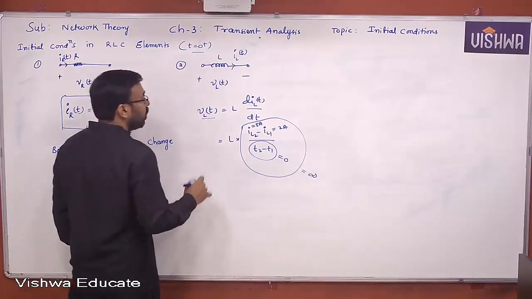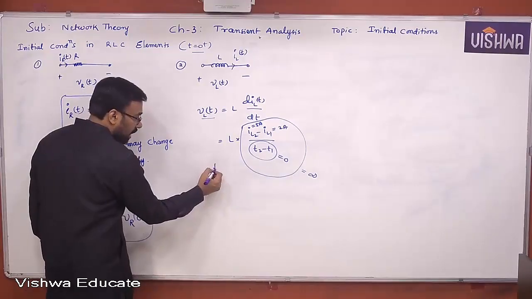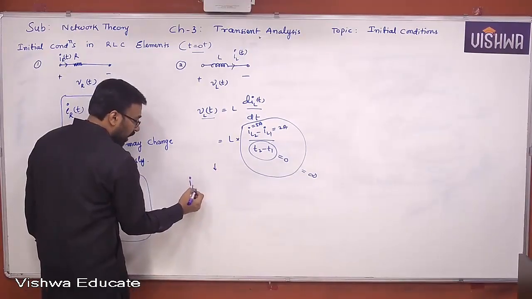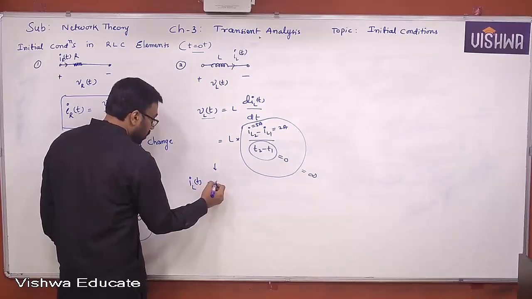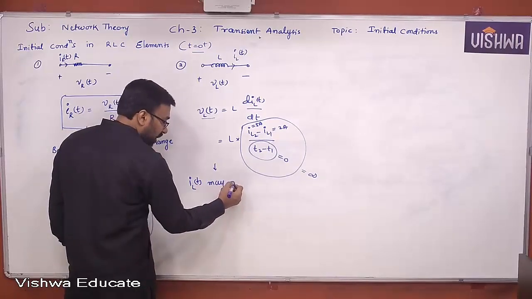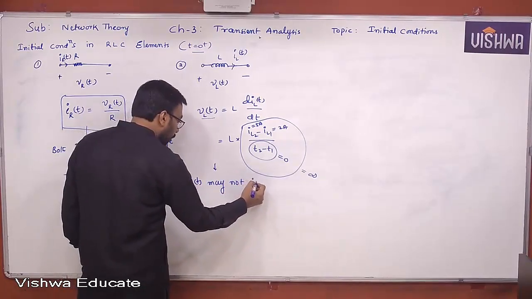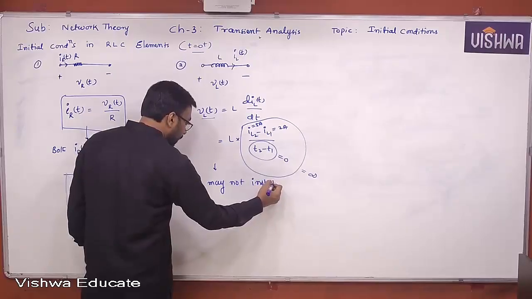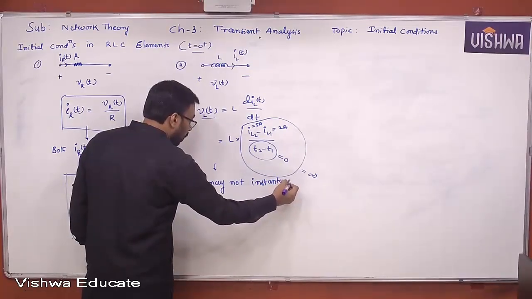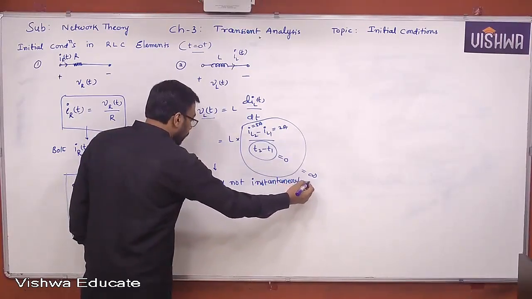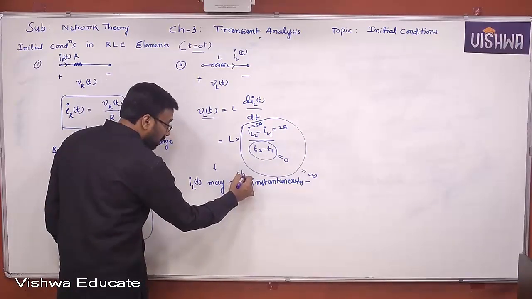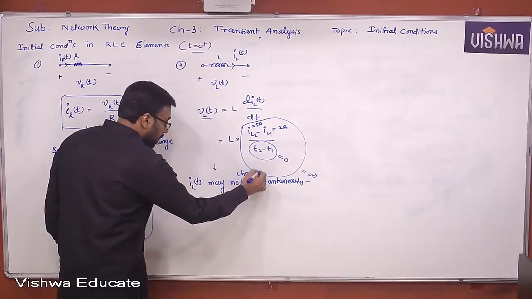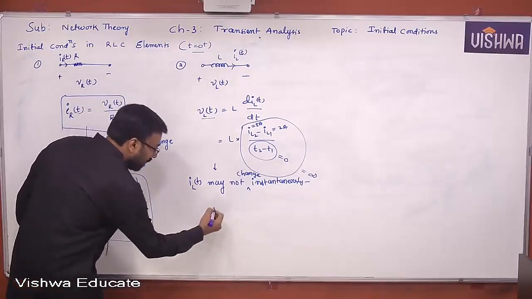Okay, that is why from this expression we understand that IL of t may not change instantaneously. Write down all of you, may not change instantaneously. Let me write clearly, may not change instantaneously. So what does it mean?